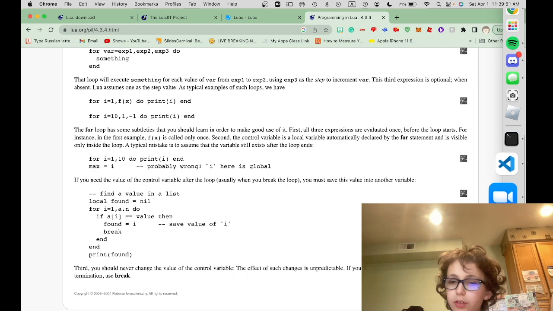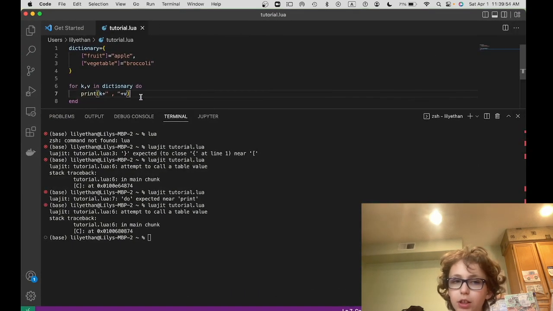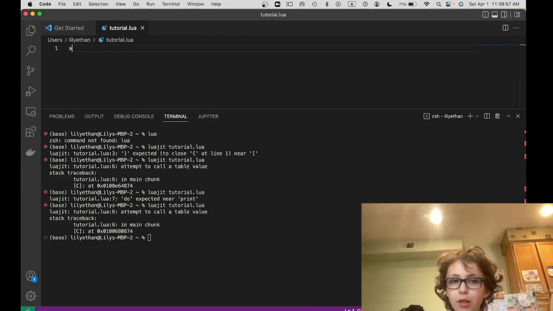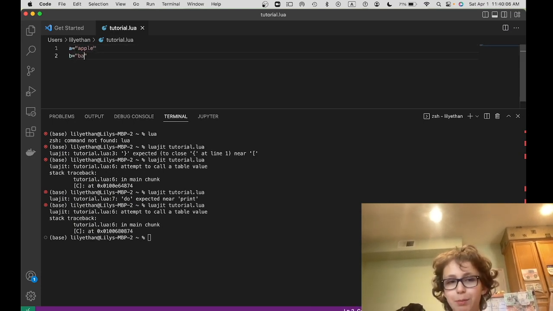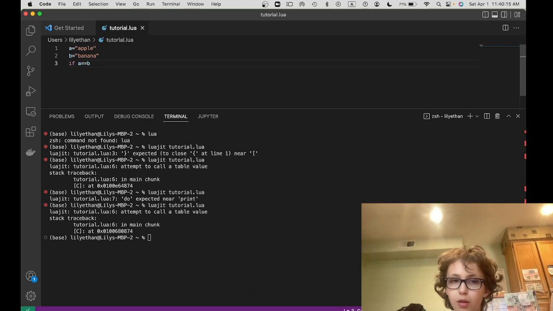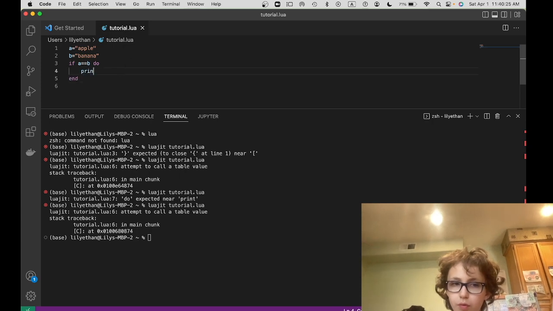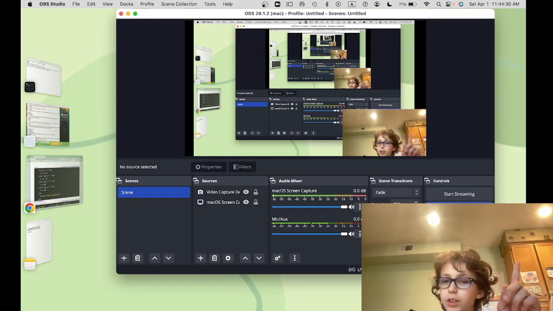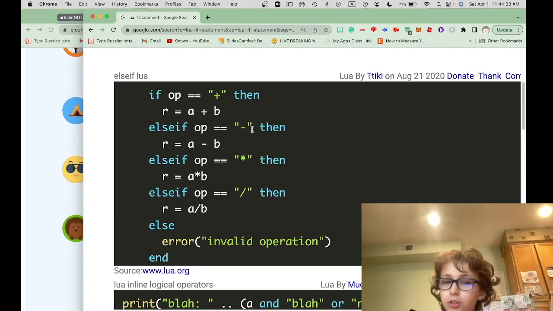Now, the last thing I want to mention: every programming language has if statements. Let's say we had A as apple, B as banana, and then we wanted to check if they're the same. Of course they're not, so if we ran if A is B, I also just realized this is what if statements are supposed to look like.